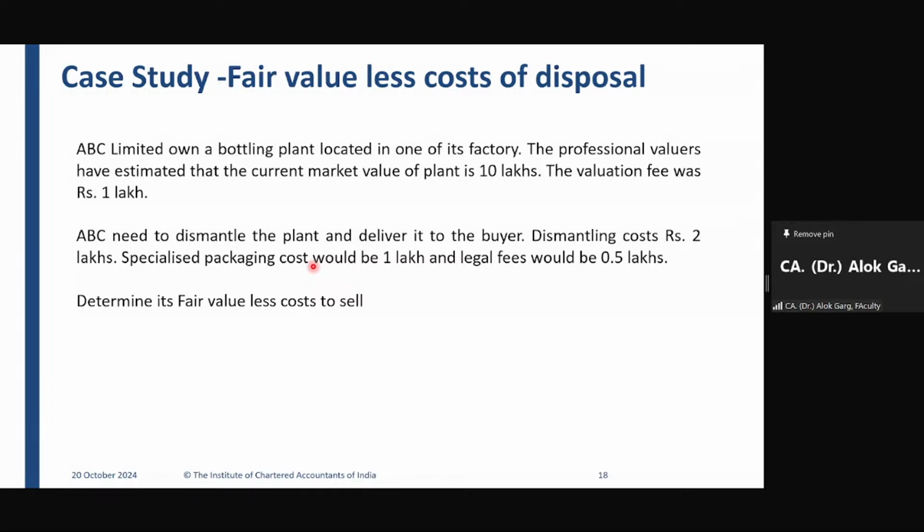I am giving you 30 seconds. Please answer this question. Determine its fair value less cost of disposal. 6.5 lakh, 6.5, 6.5 lakh.